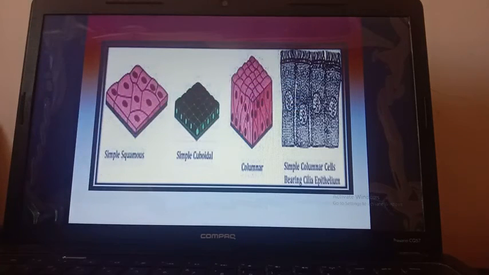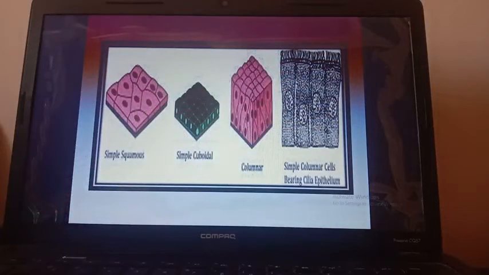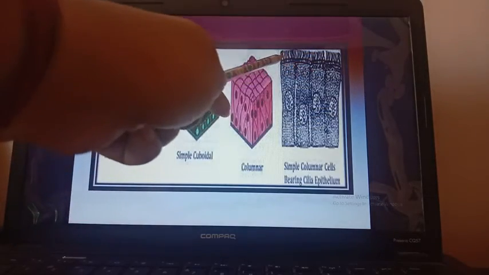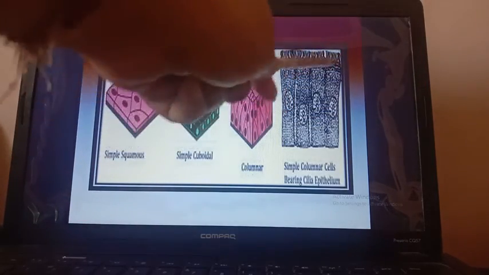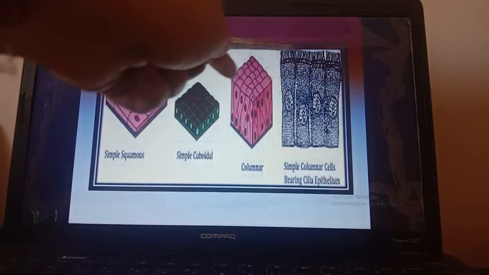Lastly, the ciliated epithelium. The shape is the same as columnar epithelium. Columnar cells are present here. Cylindrical or columnar cells are present here. But the difference is that at the top they bear cilia, hair-like structures.